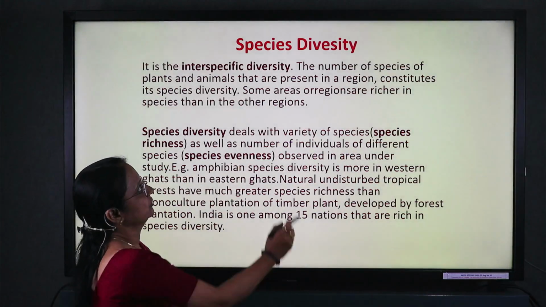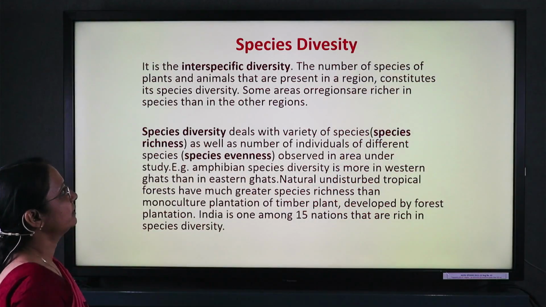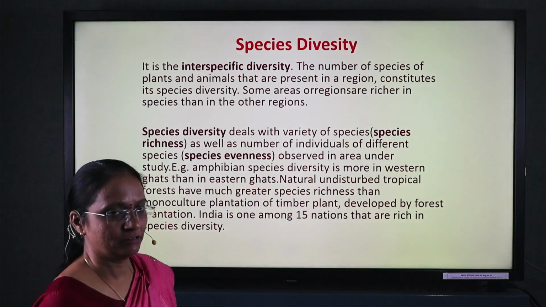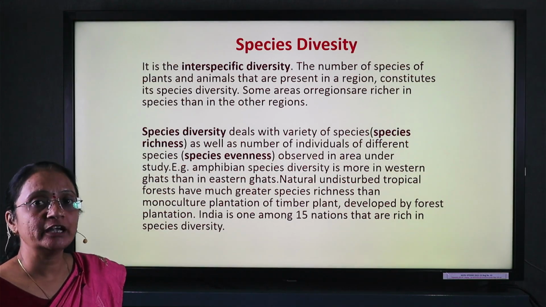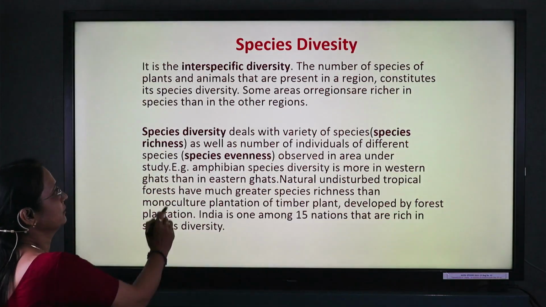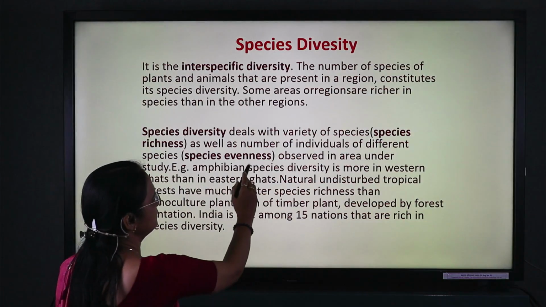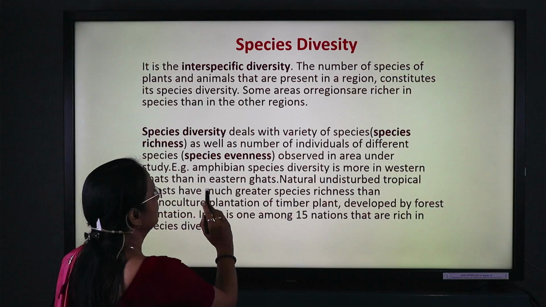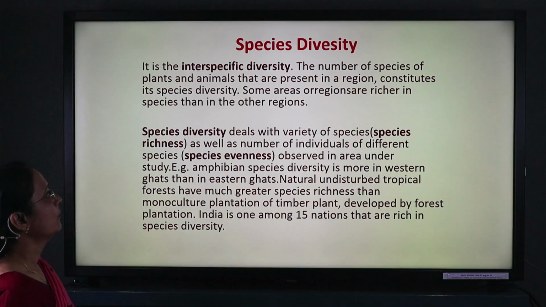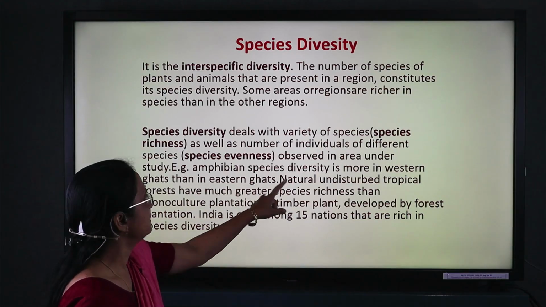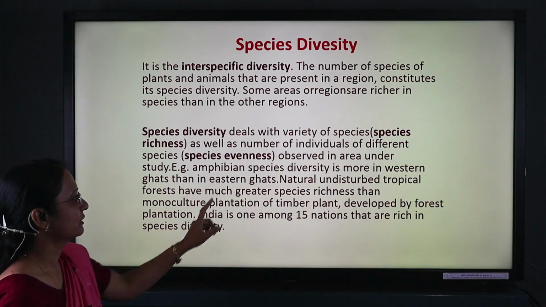Now the species diversity. Here the number of species of plants and animals which are present in a region constitutes its species diversity, because the geographical region is related to that species variation. Species richness deals with the varieties of the species as well as the number of individuals of different species which are observed in different localities. For example, amphibian species diversity is found more in the Western Ghats and Eastern Ghats region.